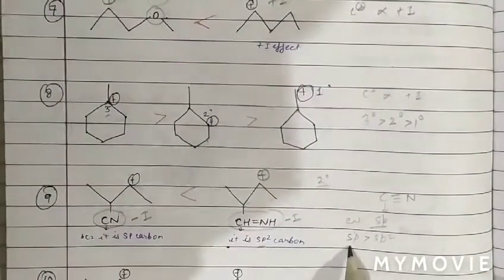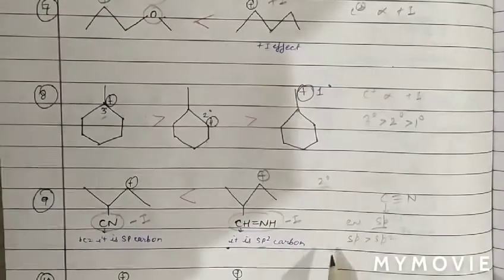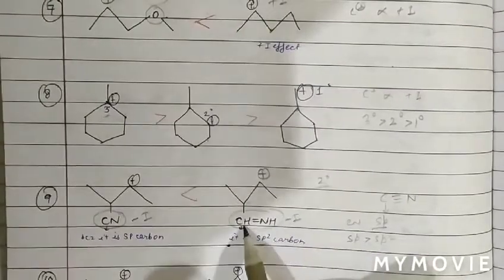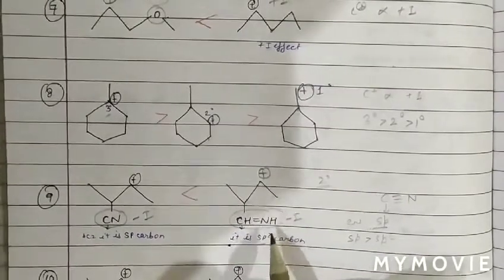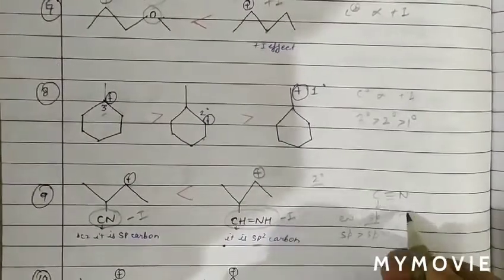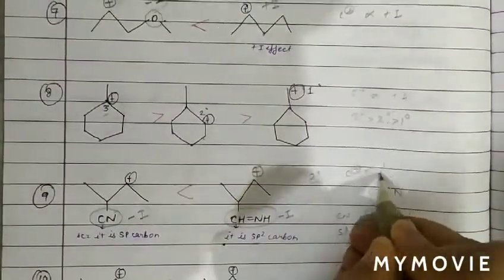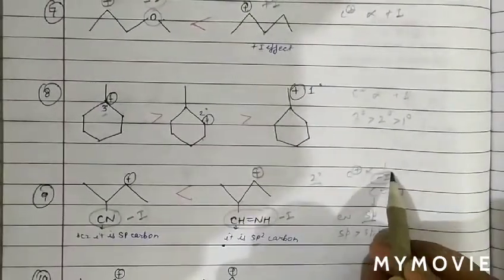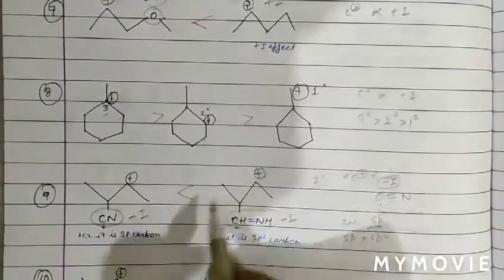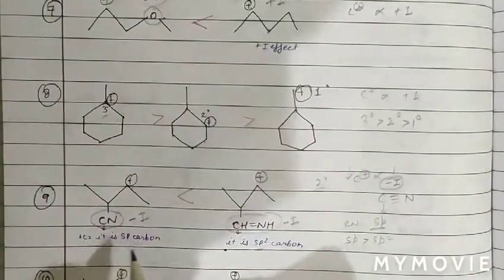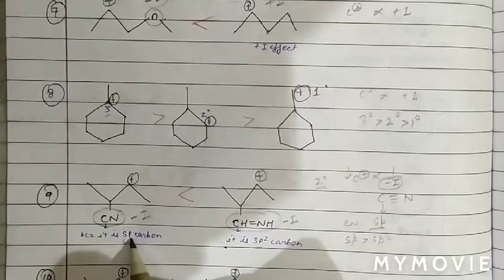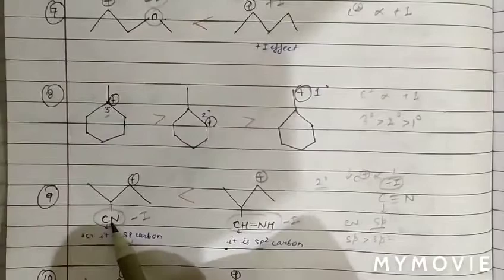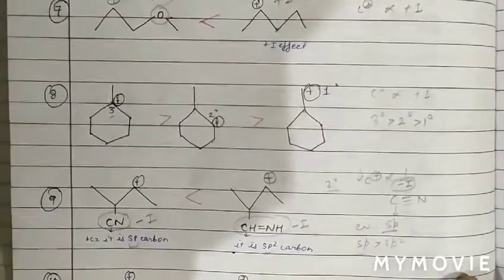And we know more electronegative means more minus I. Therefore the minus I effect of CN is more than the minus I effect of CH double bond NH. And we know the stability of carbocation is inversely proportional to minus I. Because both are minus I, the stronger minus I means a less stable carbocation. CN has stronger minus I because the carbon atom is sp hybridized and the electronegativity of sp is more. Therefore, stronger minus I means a less stable carbocation. Now see the next question.